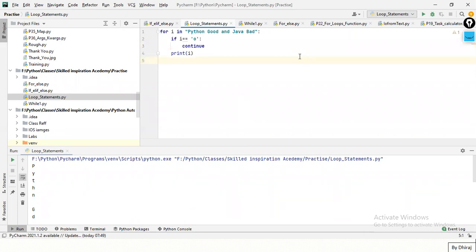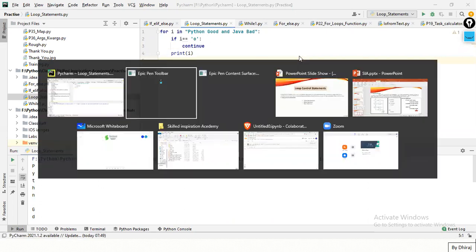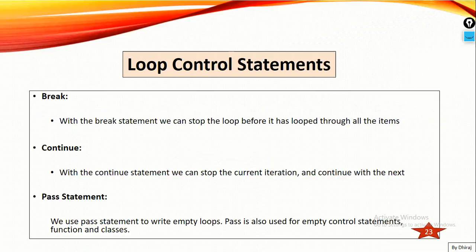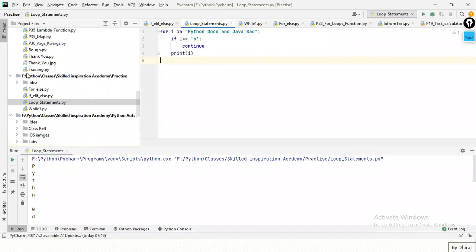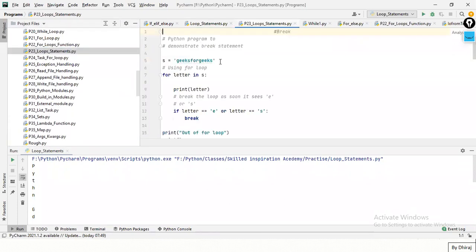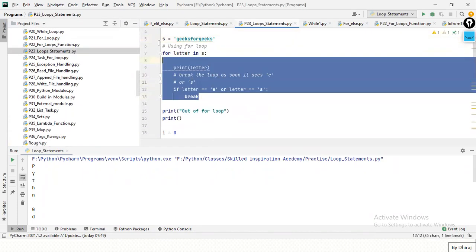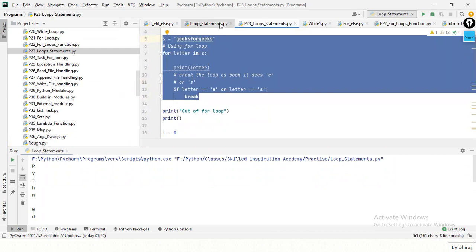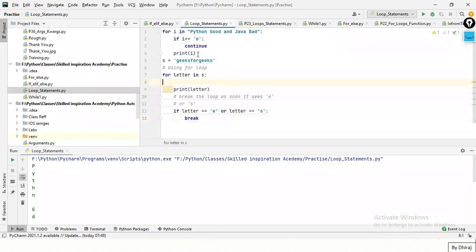One more example I'll take to explain, don't worry. I think I have a pre-built example in 23. See here, copy the loop statement and paste.